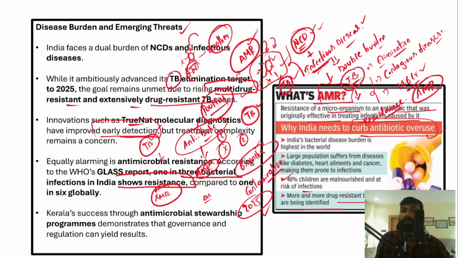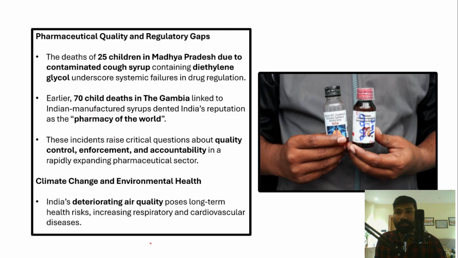However, Kerala is a success story when it comes to dealing with antimicrobial resistance. Kerala has launched antimicrobial stewardship programs that demonstrate that governance and regulation can actually give positive results when it comes to dealing with antimicrobial resistance. However, in recent times, there are some issues with respect to pharmaceutical quality, and there are some regulatory gaps as well. So what are such instances? The instance that recently happened was in Madhya Pradesh, where around 25 children died.